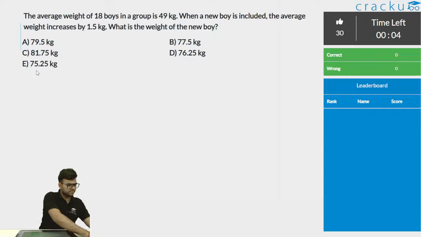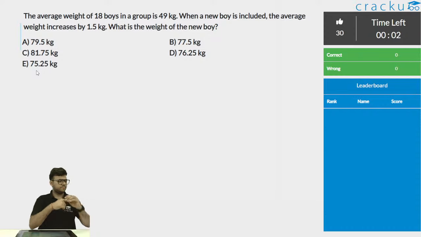Good, Yash. Good, Shruti. Good, Vaibhav. Good, Satyaki. Yeah, Satyaki is also correct. So time is up. Okay, so 4 people have got it correct.